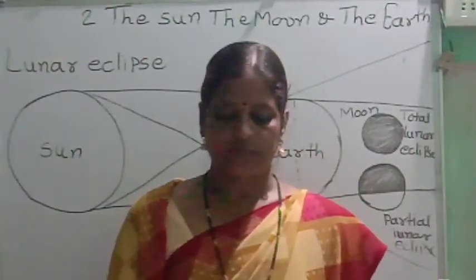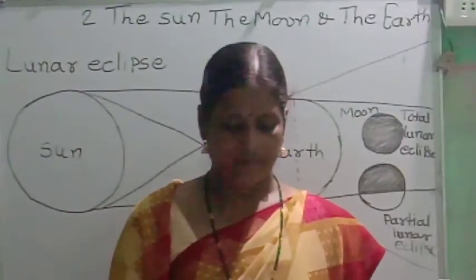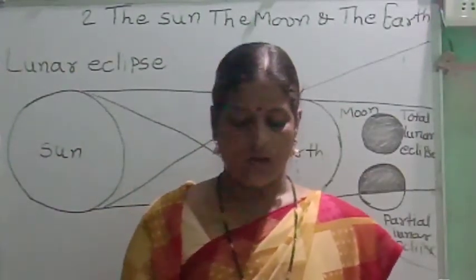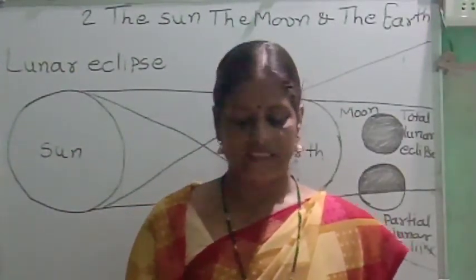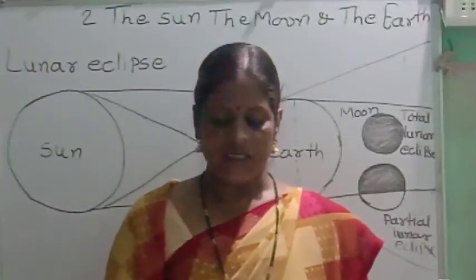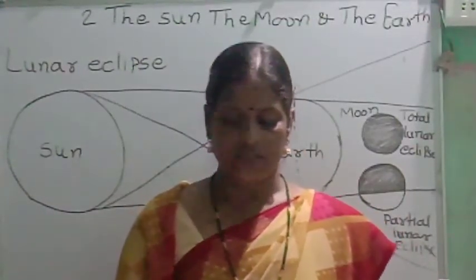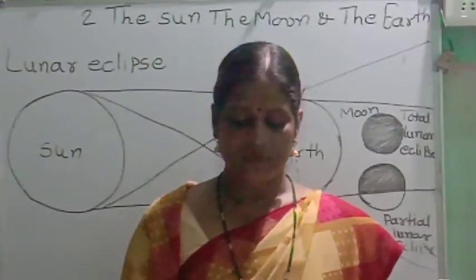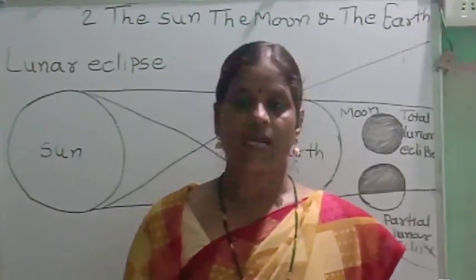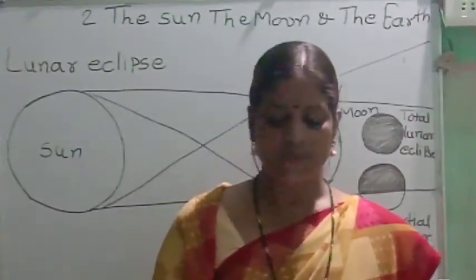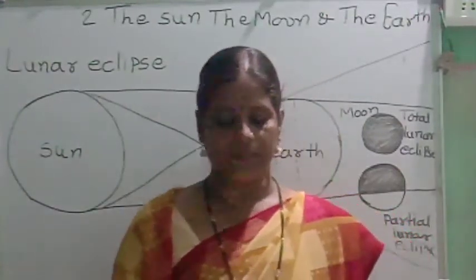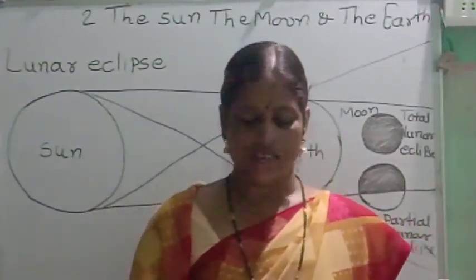Do you know about occultation and transit? Just like eclipses, some other specific conditions occur with reference to the moon or the sun.